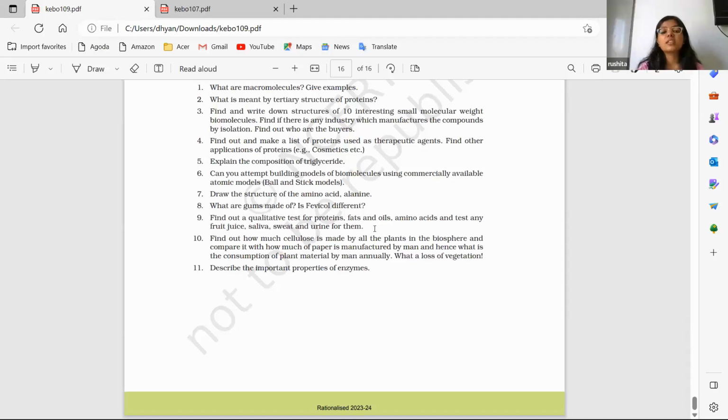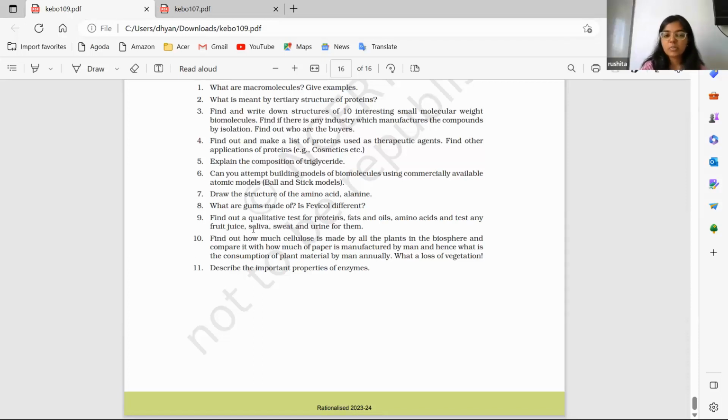But for proteins, there is the biuret test. And for fat and oil, there is the grease test. For amino acids, the ninhydrin test is there. So you should first mention the tests for each of these compounds, and then you should find out which of these is present in the different components given here. So in fruit juice, proteins would be present, so the biuret test would be positive, but oils and fats won't be present, right? So that would be negative.